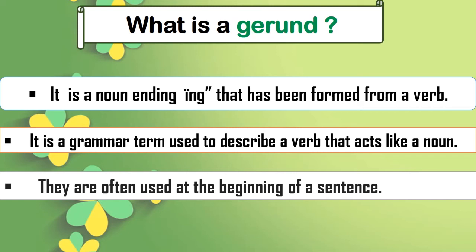So these three things we have learned to answer what is a gerund: it is a noun ending with ing formed from a verb, actually from an action word; it is a grammar term used to describe a verb that acts like a noun in a sentence; and it is often used at the beginning of a sentence.